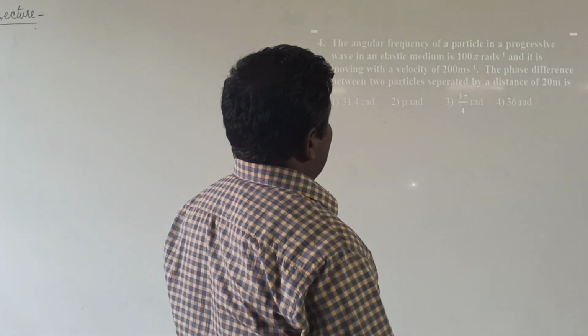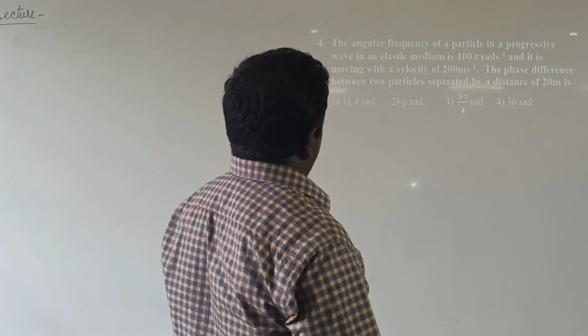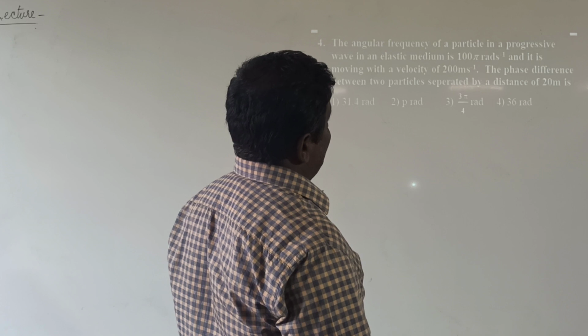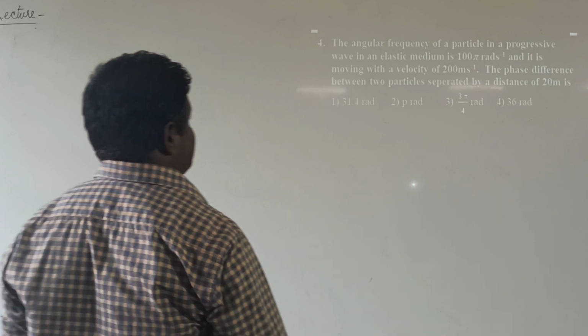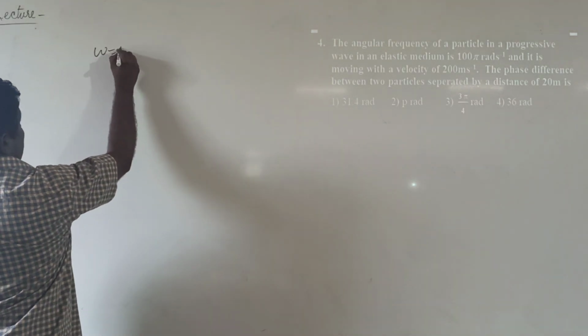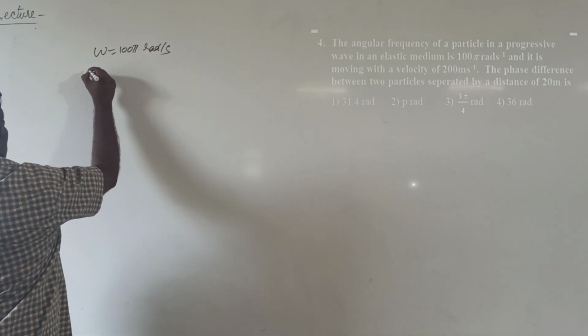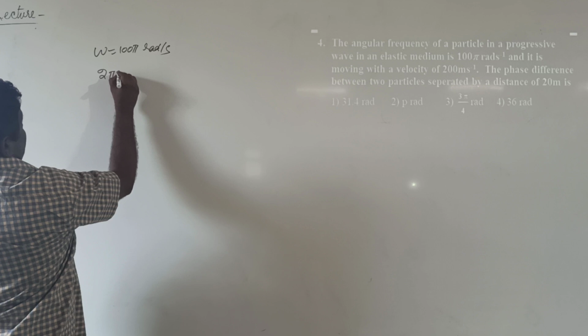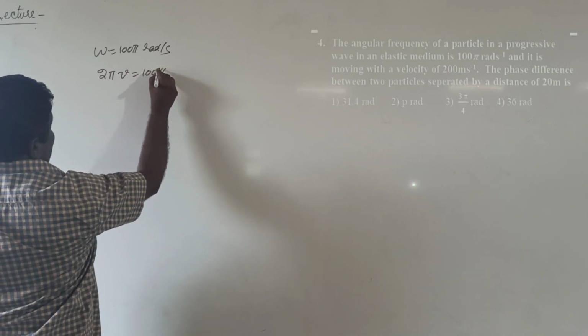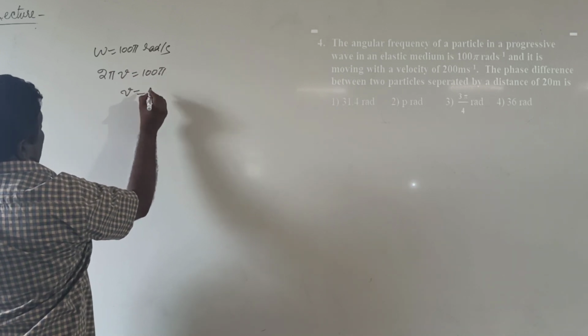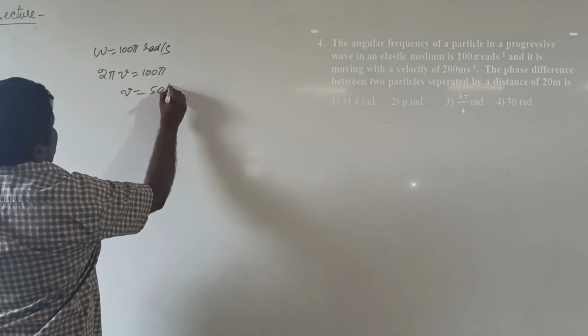The angular frequency of a particle in a progressive wave in an elastic medium is 100 pi radians per second. Omega equal to 2 pi mu equal to 100 pi, then mu equal to 50 hertz.